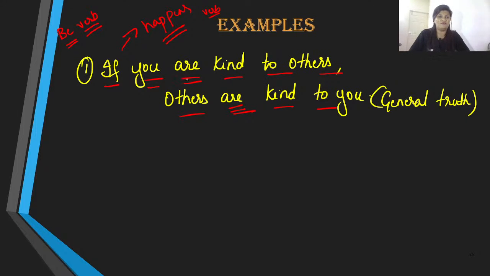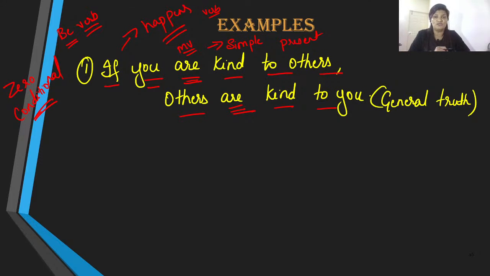So here we have used the be verb as our main verb. So this definitely qualifies as our simple present structure. So talking about the zero conditional, which is: if you are kind to others, others are kind to you.